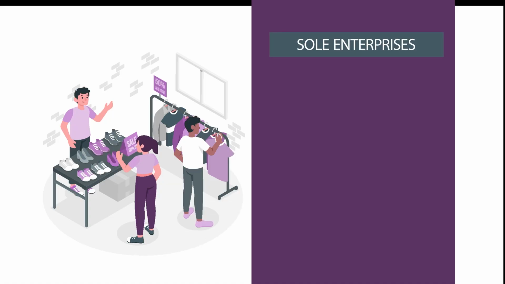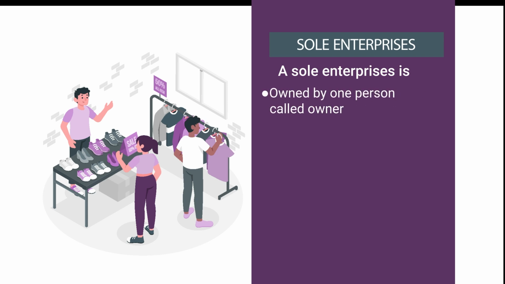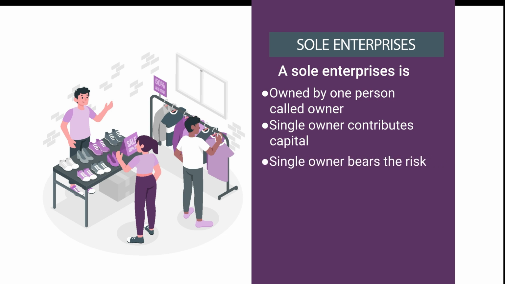Sole enterprises. A sole enterprise is owned by one person called the owner of the company. Single owner contributes the capital. As you might be knowing, capital means requirement of funds to run the operations of the company, that is investment in fixed assets and current assets. So, only single owner contributes the capital, and that sole owner will bear the risk. When we say risk, risk means probability of a loss or chances of getting less returns as compared to the estimated returns. So, only this single owner will bear the risk.